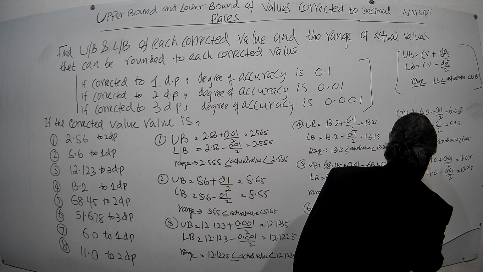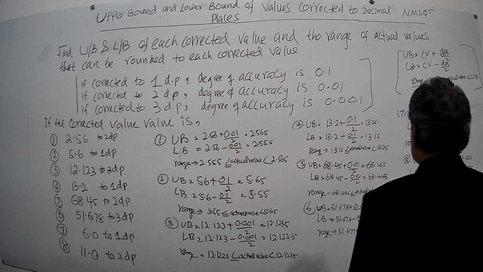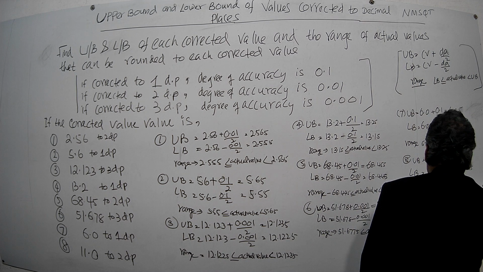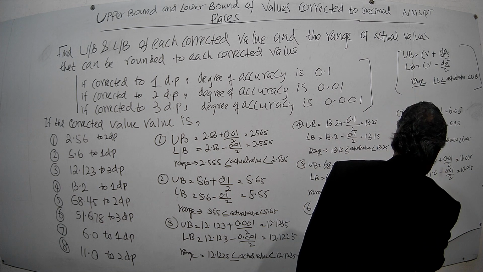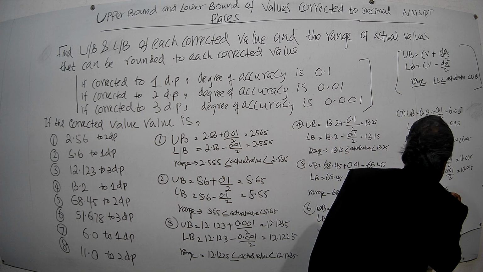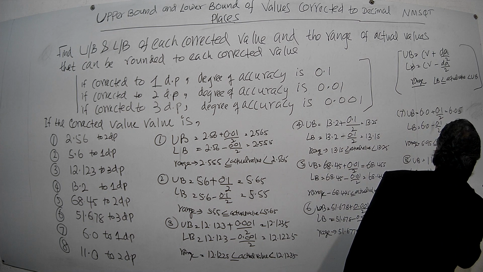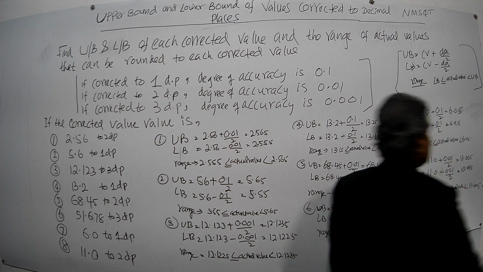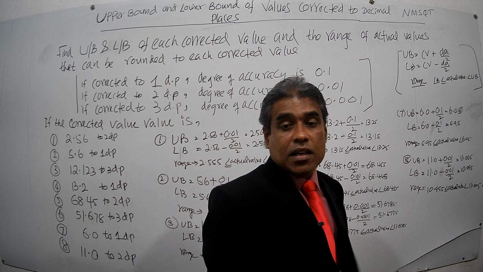Then the range of actual values that can be rounded to 11, correct to 2 decimal places: the lower bound 10.995 less than or equals actual value, less than 11.005. That is the upper bound, right?